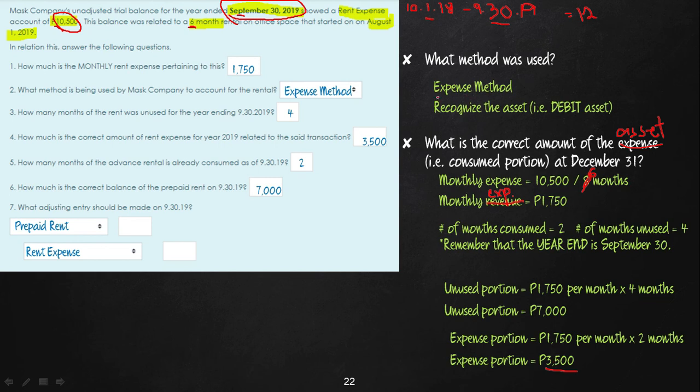Remember, the expense method was used. And if it is the expense method, we have to recognize the asset, therefore debit the asset. So we look for the asset. Which is the asset here, 7,000 or 3,500? Of course, the asset here is 7,000. So therefore, our entry will be debit prepaid rent 7,000 and then credit rent expense 7,000. Okay? And those are the answers to our practice set.